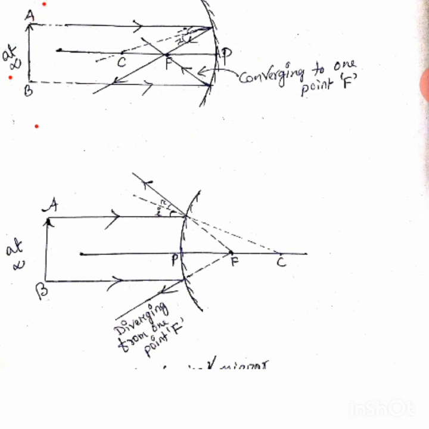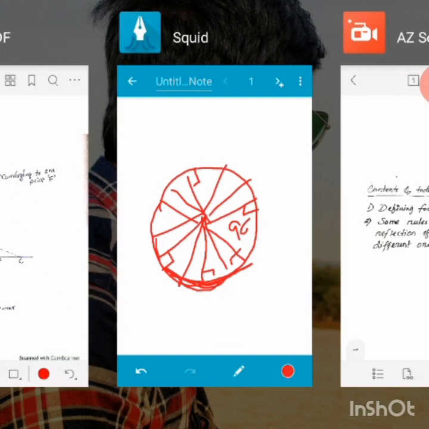This C is the center, na? C is the center. So if C is the center, if I draw any line here, this is the mirror, so it has a center. Where is the center? Here, C. So if I draw any ray from C to P, this is also a radius, this is also 90 degrees.